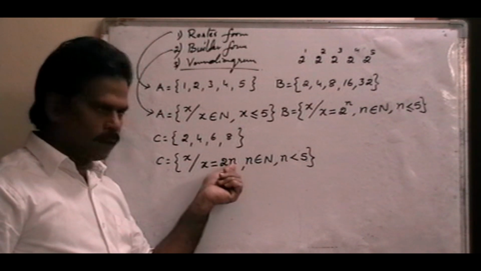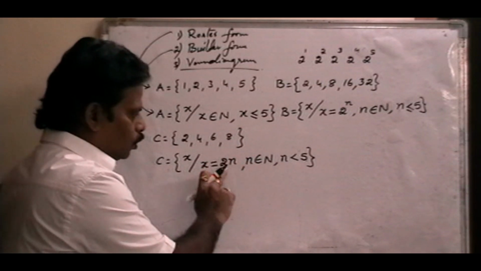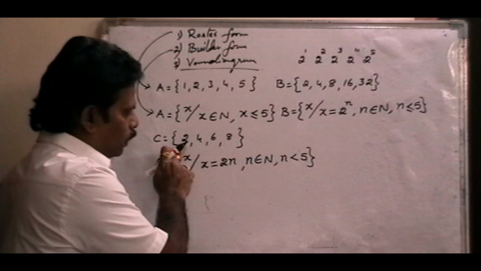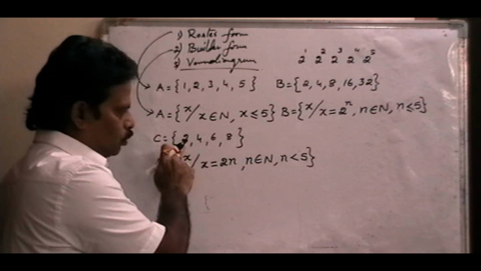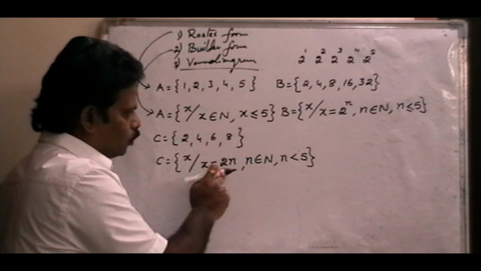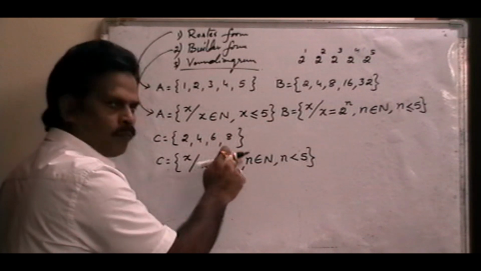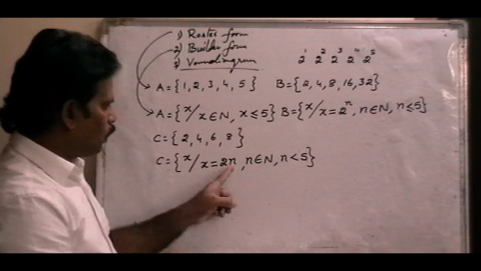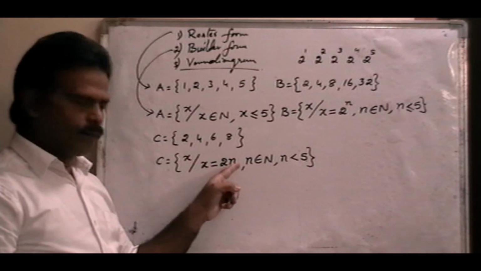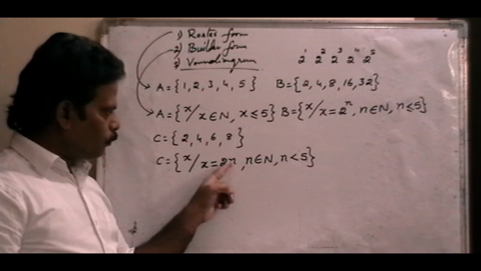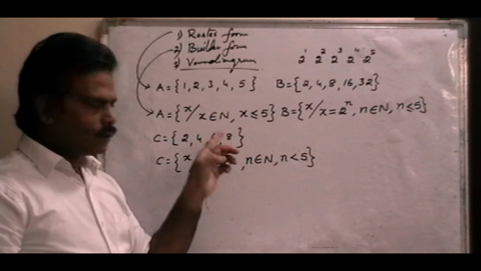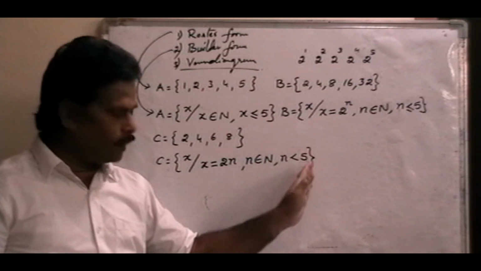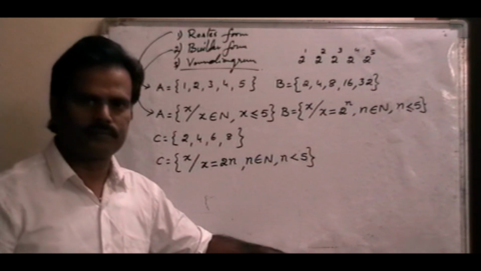That is 2 into something. In place of n, we can write only 1, 2, 3, 4. 2 ones are 2, 2 twos are 4, 2 threes are 6, 2 fours are 8. If n is equal to 2, we get 2 twos are 4. If n is equal to 1, 2 ones are 2. If n is equal to 4, 2 fours are 8. So n means natural numbers less than 5, or less than or equal to 4.